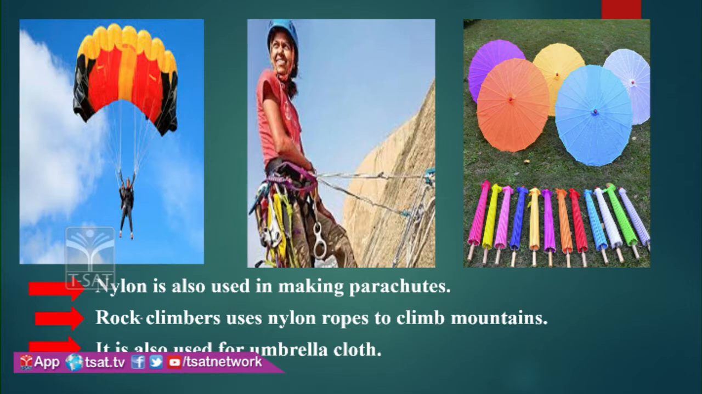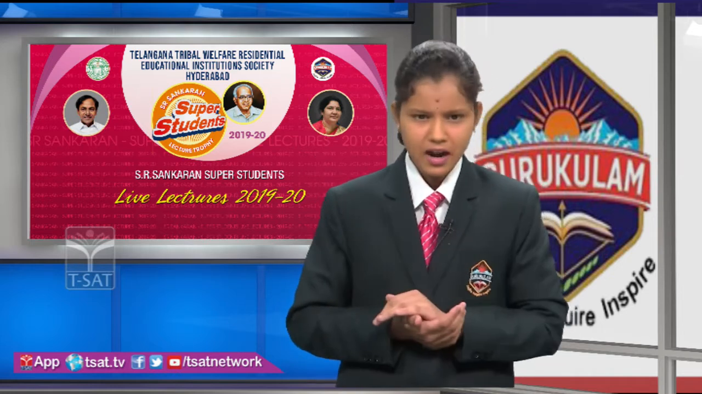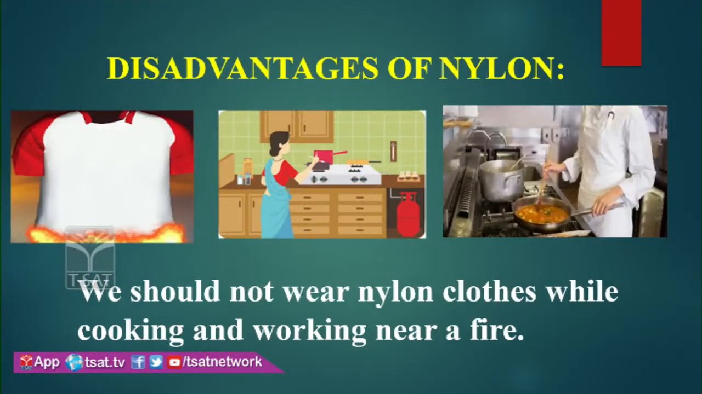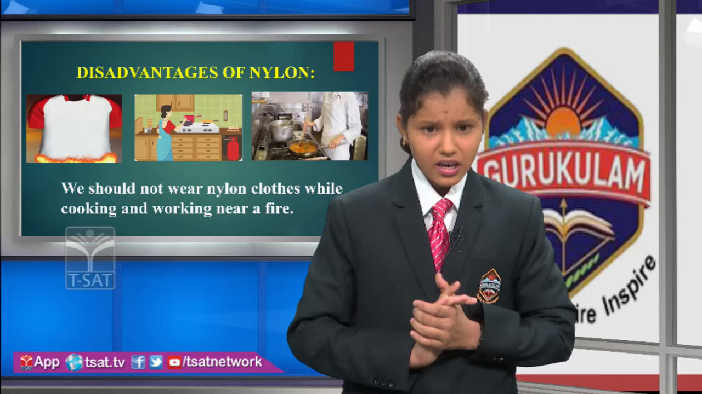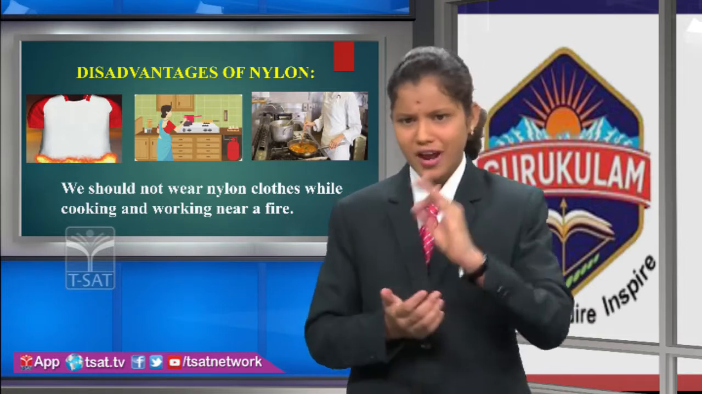And these nylon fibers are used for manufacturing parachutes, umbrella cloths, etc. And let us discuss disadvantages of this nylon fiber. This nylon fabric catches fire easily and melts on the flame. We should not wear these nylon cloths while working or cooking near a fire. This is about disadvantages of nylon fibers.